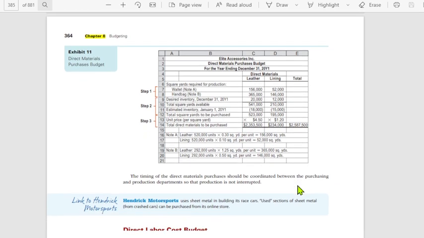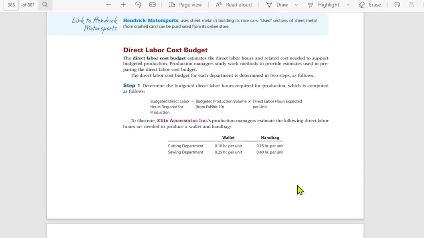Okay. Let's proceed with the direct labor cost budget. So the direct labor cost budget estimates the labor hours and related costs needed to support budgeted production. Production managers study work methods to provide estimates used in preparing the direct labor cost budget. So how do we compute this? Essentially the same dun sa purchases budget.